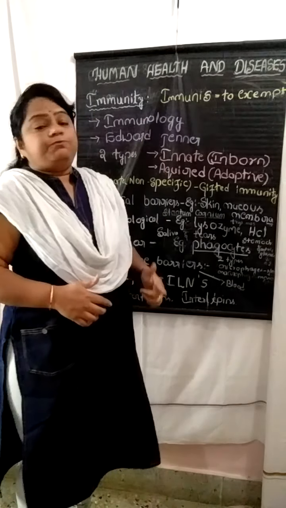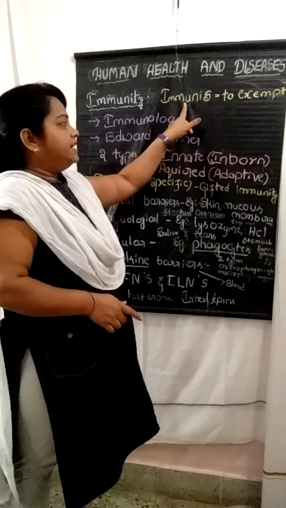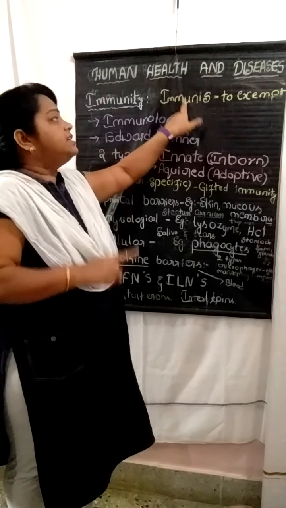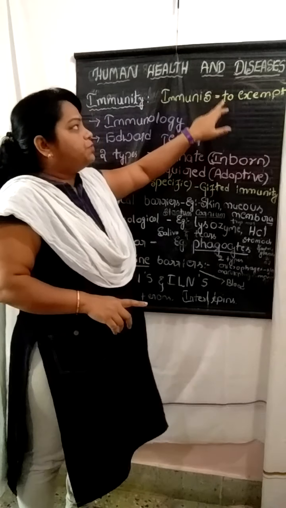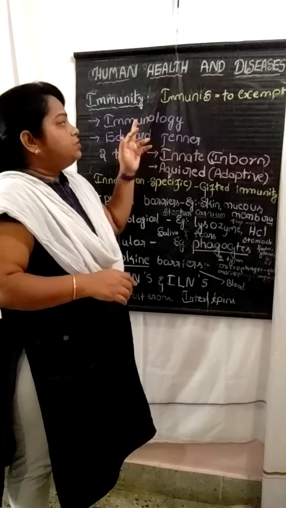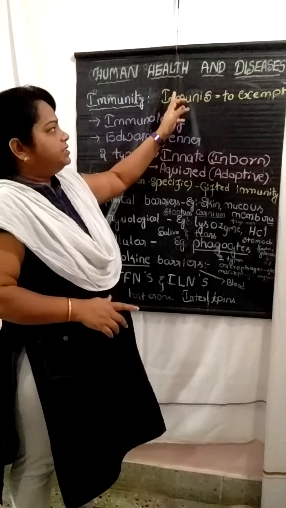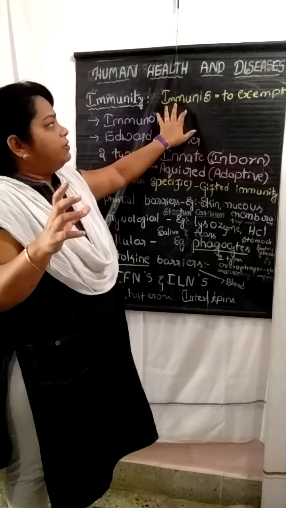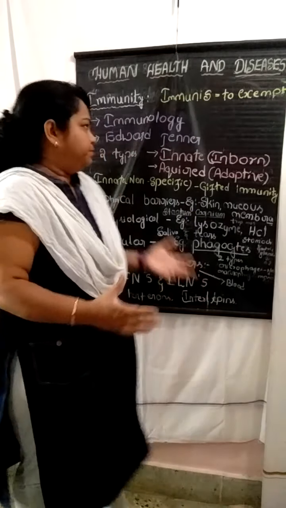The word immunity is derived from the Latin word immunis. This immunis means to exempt, to eliminate. I repeat once again, immunity is derived from the Latin word immunis, meaning to exempt, to eliminate.